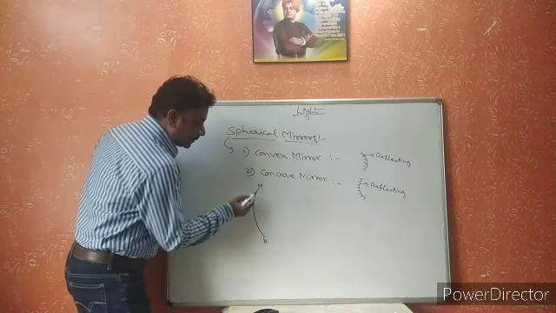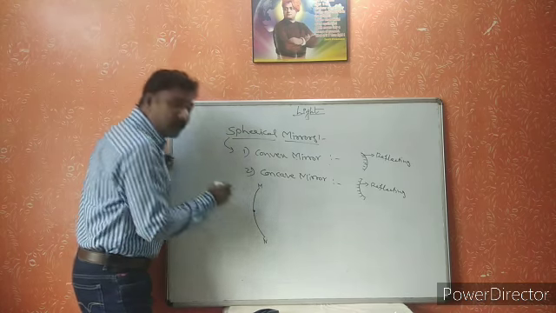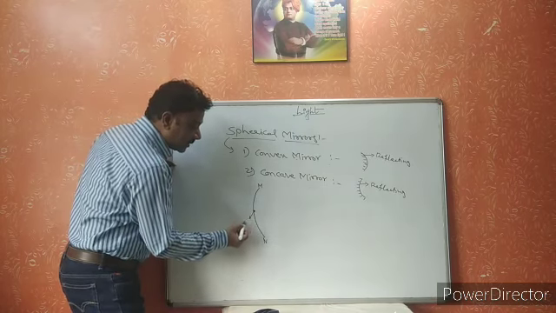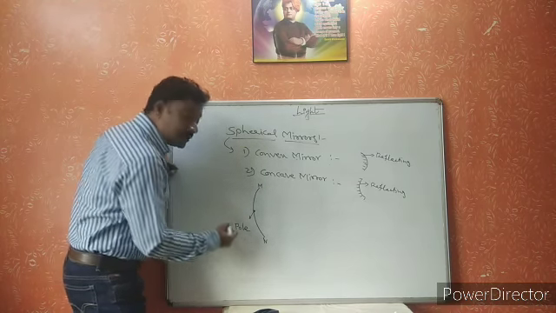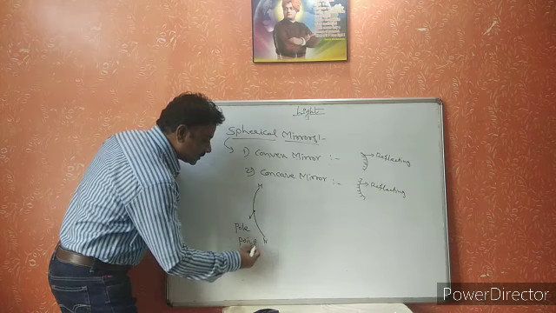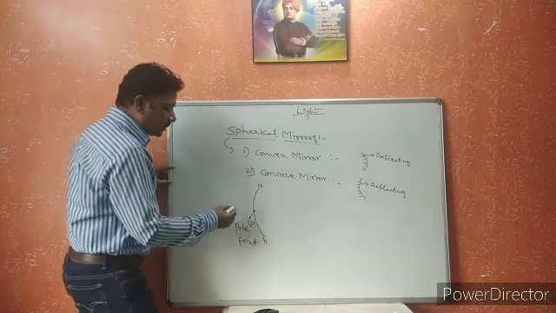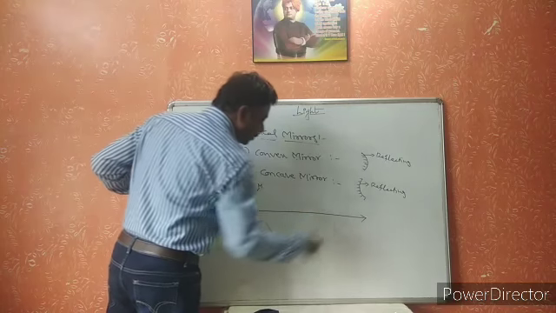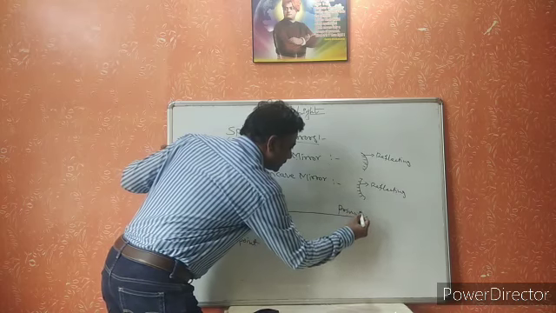For this spherical mirror, here we have a center point. This is the center point of the mirror. It lies on the mirror surface. This point is called the pole point, which is denoted by the letter P. Now, I am drawing a horizontal line which travels through the pole point. This line is called the principal axis.